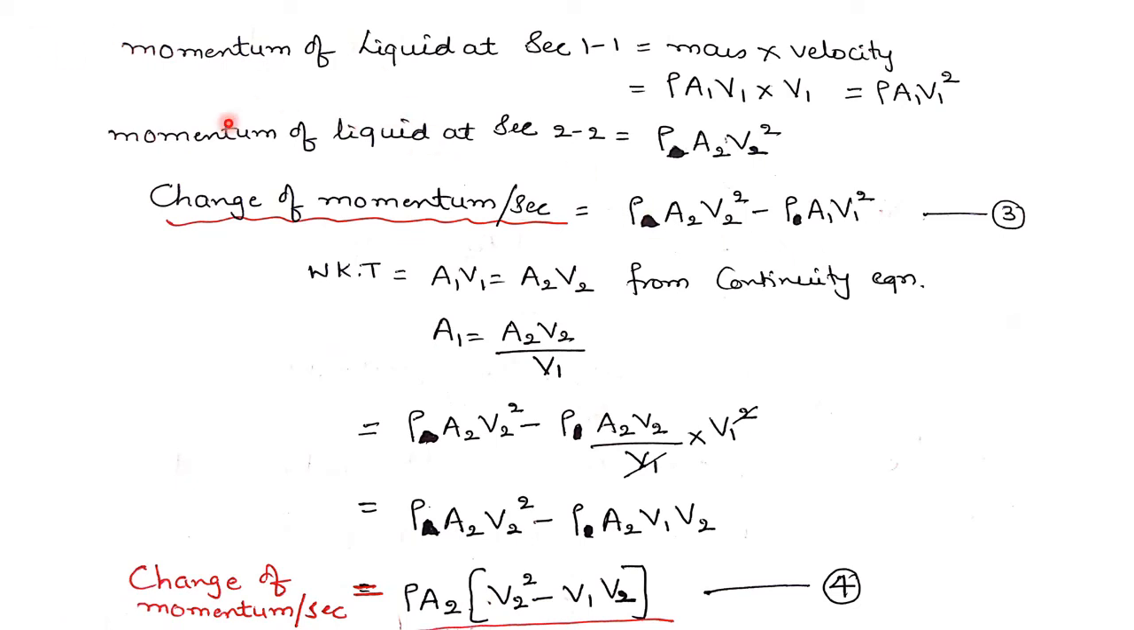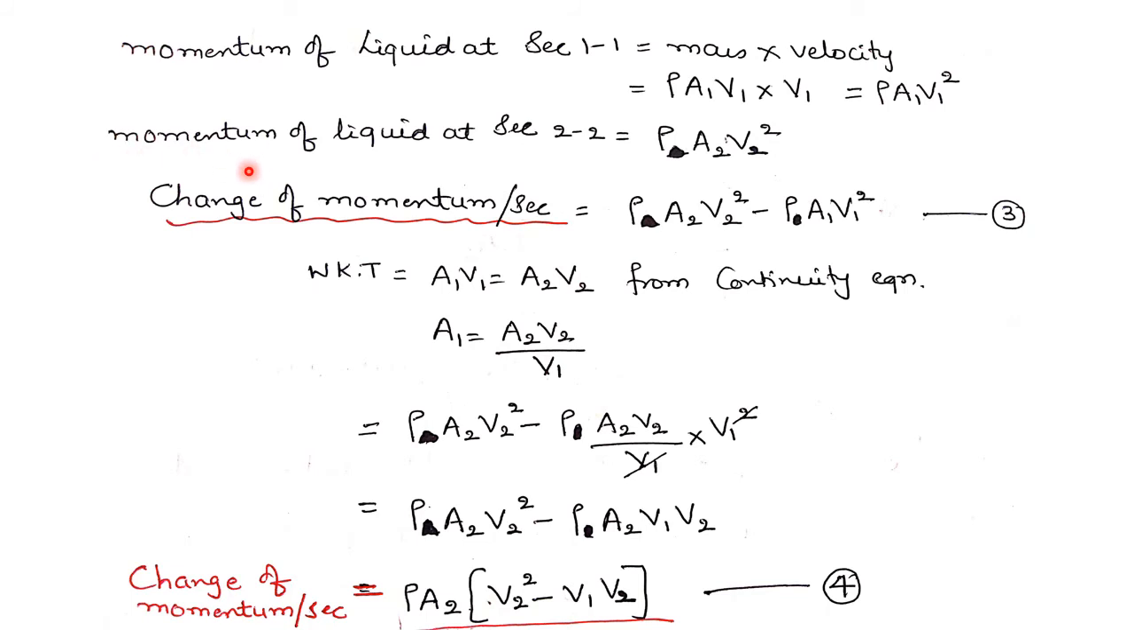Now let us write the momentum of the liquid at section 1-1. The fluid is flowing from section 1-1 to section 2-2. How will we write this momentum? Momentum is usually given by mass into velocity. As the liquid is flowing, it is mass flow rate into velocity, whereas mass flow rate is given by density into area into velocity. So density, area at cross section 1-1, velocity of flow at section 1-1, into velocity at section 1-1. This is given by rho into A1 into V1 square.